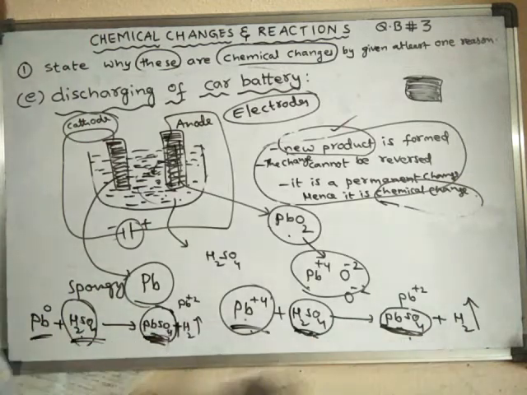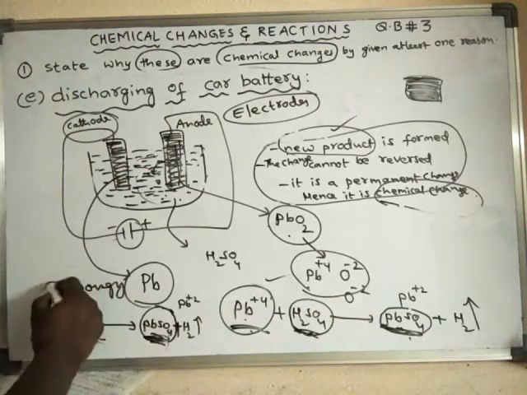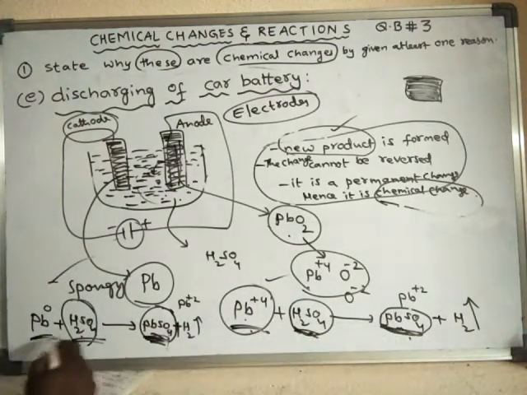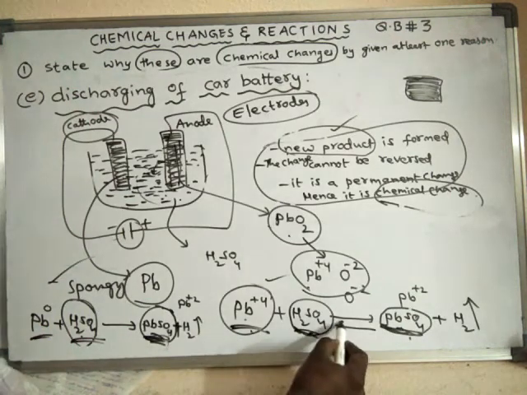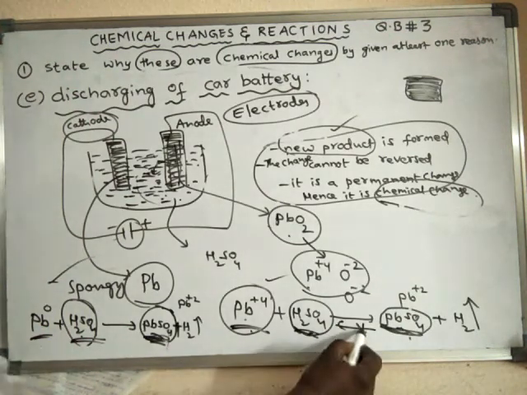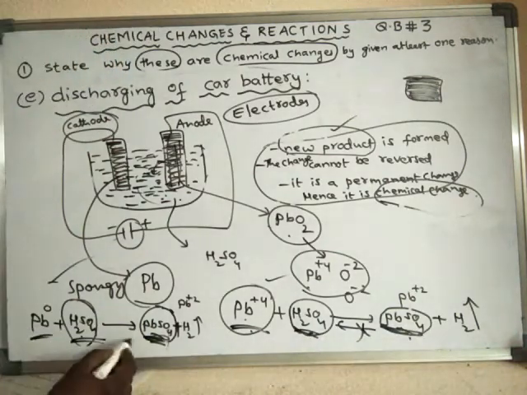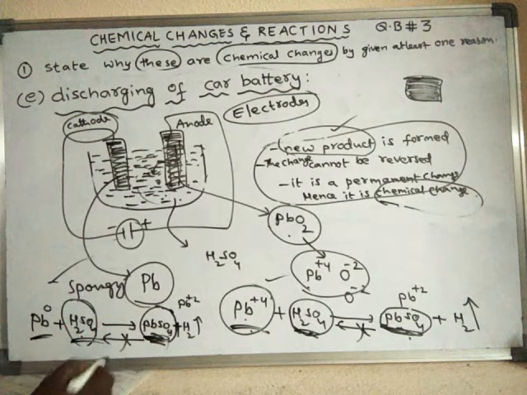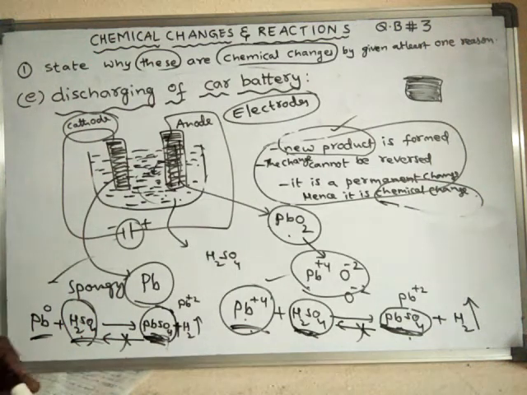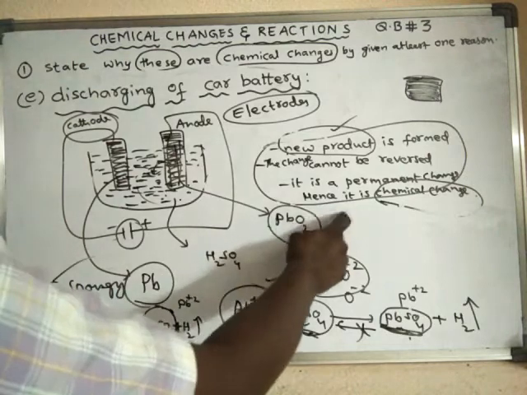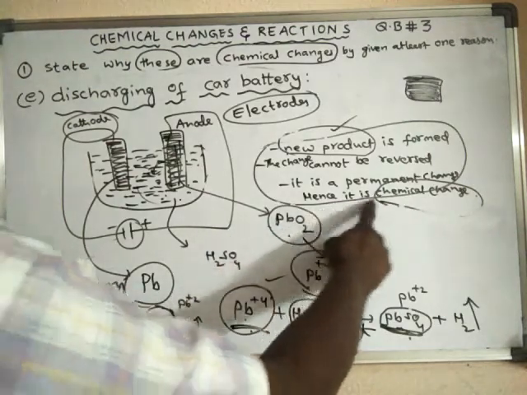So that means this is a permanent change. This one is a permanent change, this is also a permanent change. It is a chemical change. Okay, and this change cannot be reversed. This backward reaction does not take place. So here also the change cannot be reversed. Backward reaction cannot take place. Hence it is a permanent change. Therefore it is a chemical change.